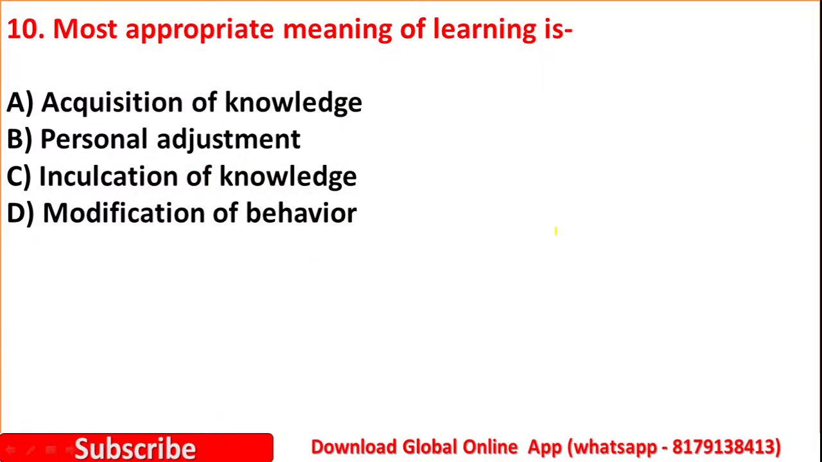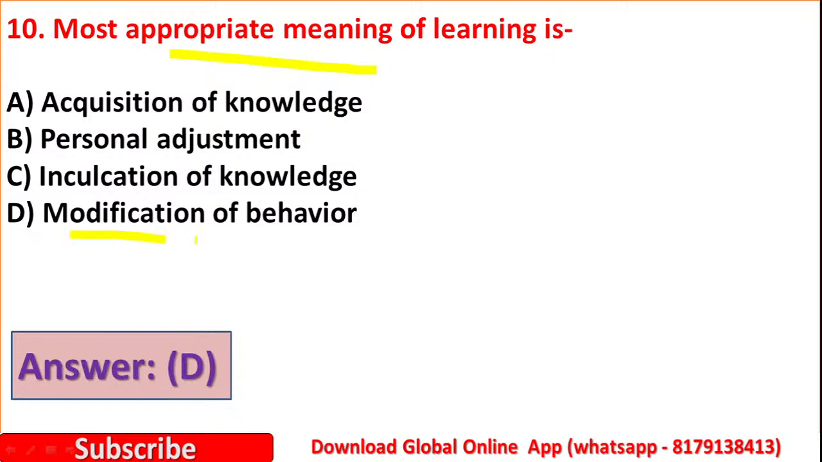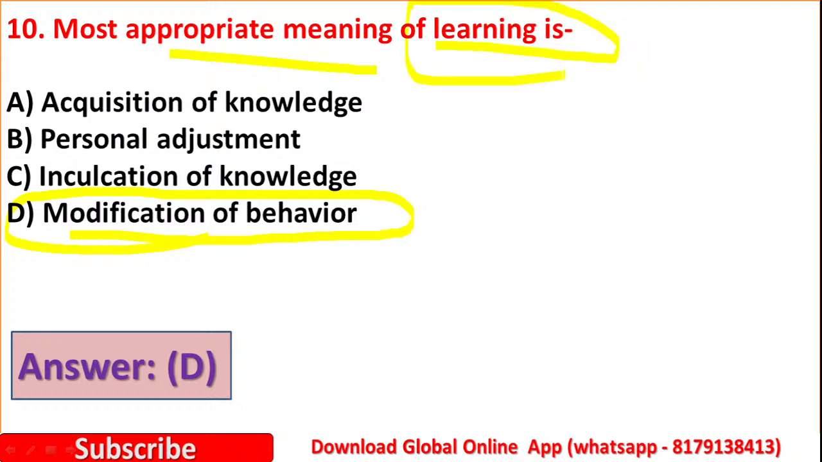Yes, question number 10. The most appropriate meaning of learning is option A, acquisition of knowledge. Option B, personal adjustment. Option C, inculcation of knowledge. Option D, modification of behavior. Yes, here the right answer is option D, modification of behavior. So the main aim of learning is modifying the behavior of the students.